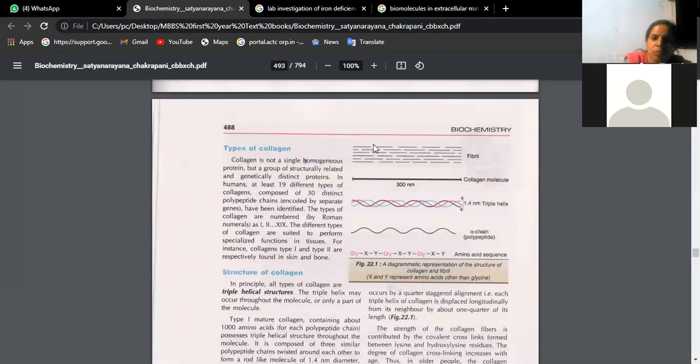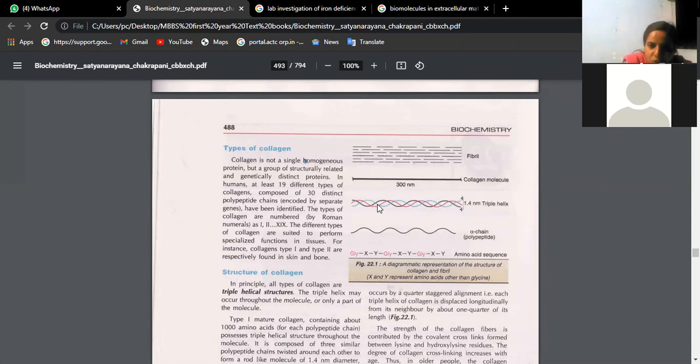You have to draw all these wavy lines, these straight lines which are not continuous. These are all collagen fibrils. Each collagen molecule is made up of many collagen fibrils. One collagen molecule, as shown here, measures around 300 nanometers. And these collagen fibers are actually coiling. Like you see for DNA, the double helical structure, like that you will see two, three, four coils, which are nothing but the collagen fibers coiling.